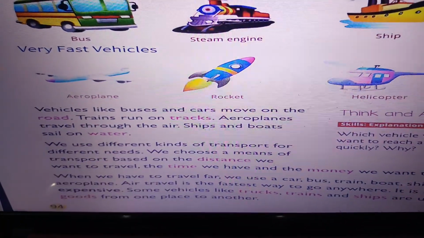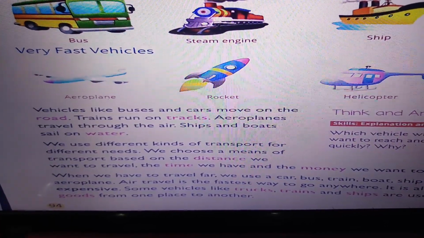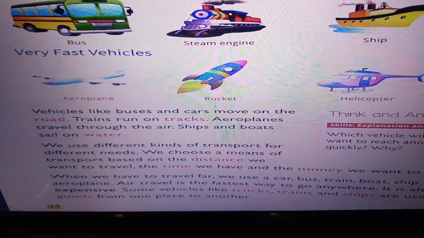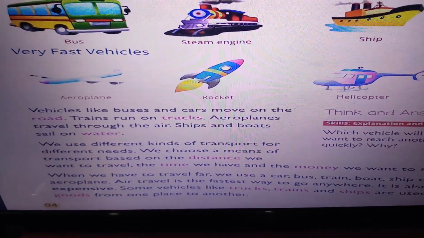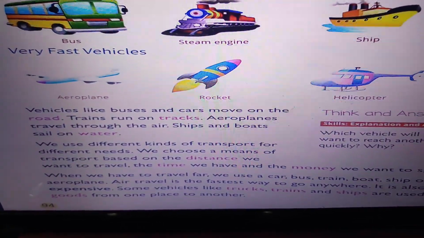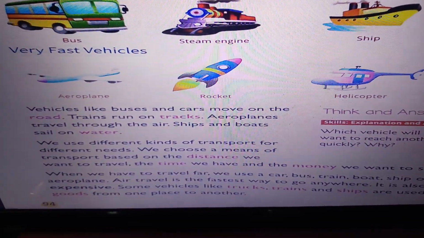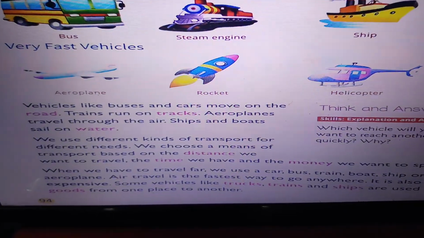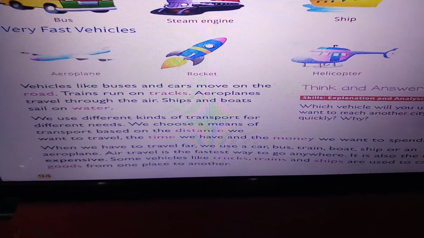So vehicles like buses and cars move on the road. Trains move on tracks and aeroplanes travel through the air. Ships and boats sail on water. We use different kinds of transport for different needs. And we choose the different kinds of transport based on the distance we want to travel, the time that we will take to travel and the money that we want to spend.